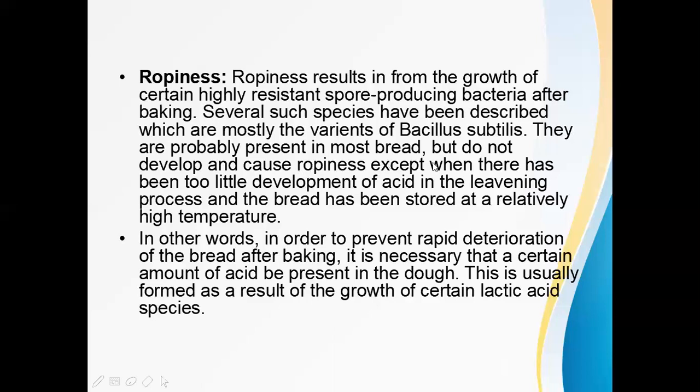They are probably present in most bread but do not develop and cause ropiness, unless there has been too little development of acid in the leavening process and the bread has been stored at a relatively high temperature. So if we take some precautions, this ropiness can be avoided. In other words, in order to prevent rapid deterioration of the bread after baking, it is necessary that a certain amount of acid be present in the dough. This is usually formed as a result of growth of certain lactic acid species. So the importance of lactic acid in the bread can be understood from this point.